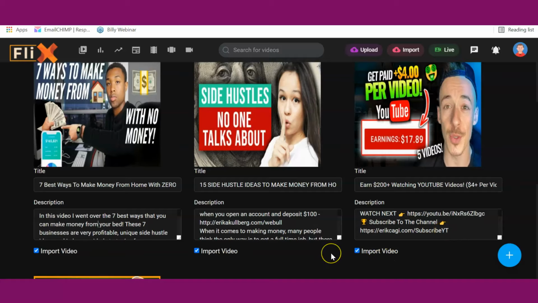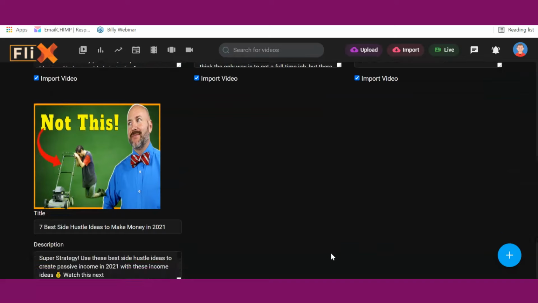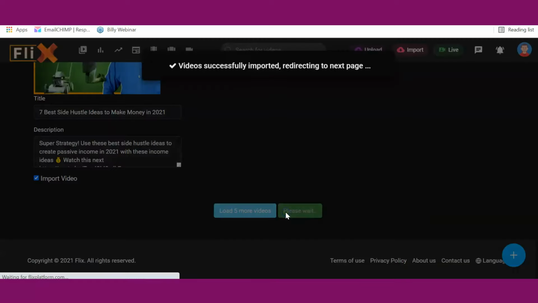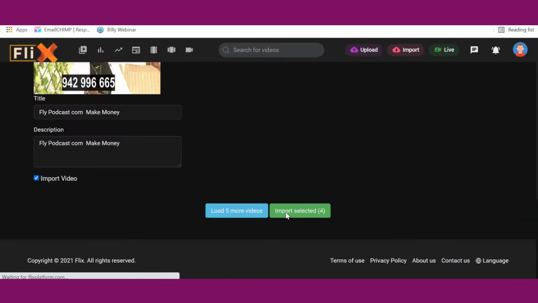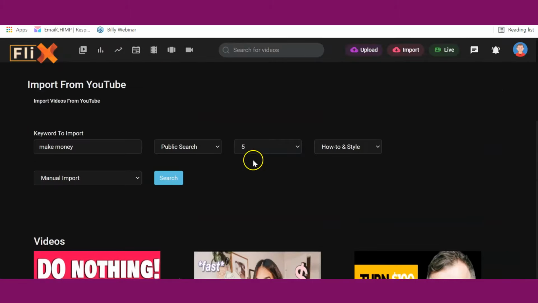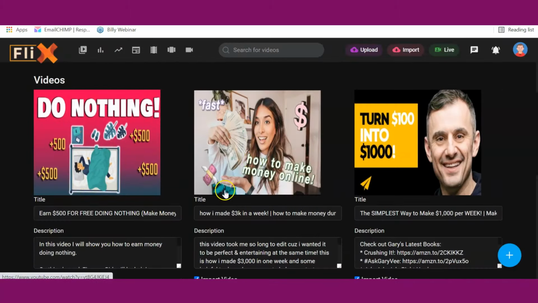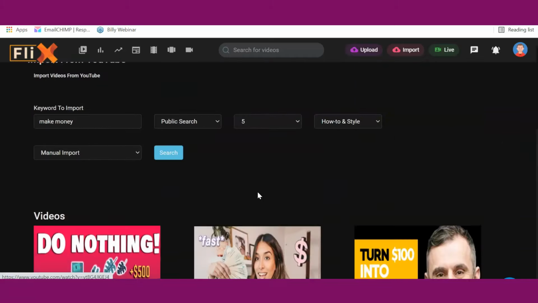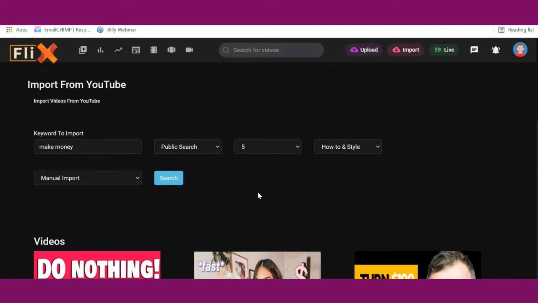So once you're done with that, the next thing is just to scroll down and click on import the selected videos, and in one click you can see the videos are imported automatically, and it takes you to the next page where you can import other videos. So you can import as many videos as possible. Remember, we set the page to 5, that's why it's showing 5 videos per page.